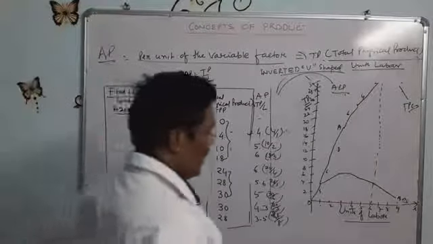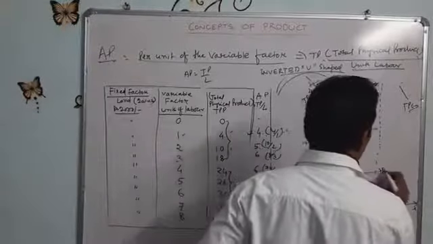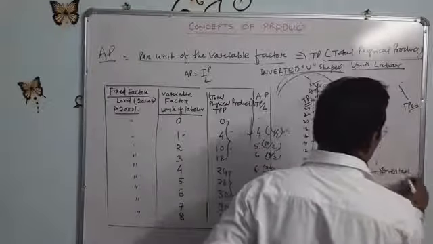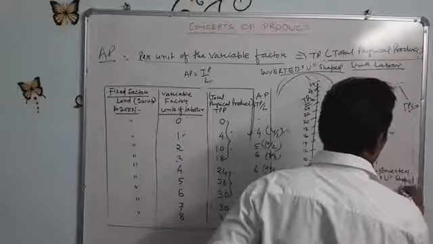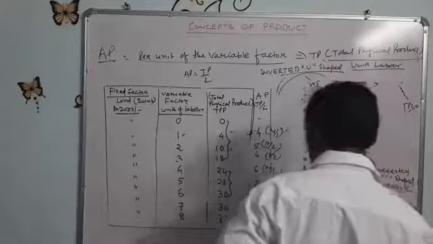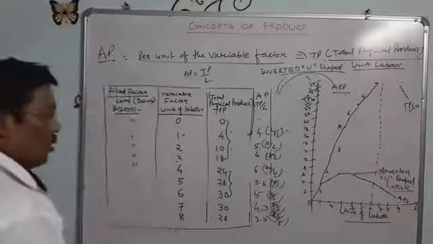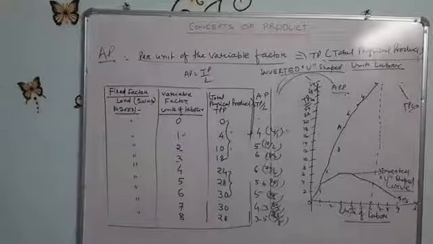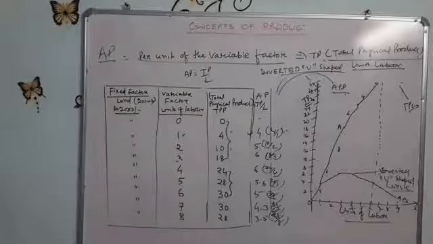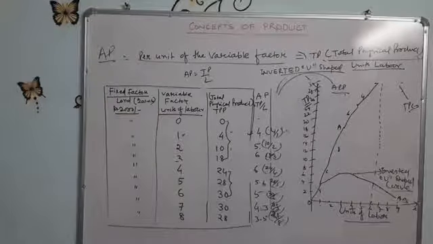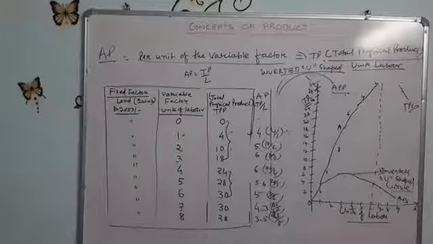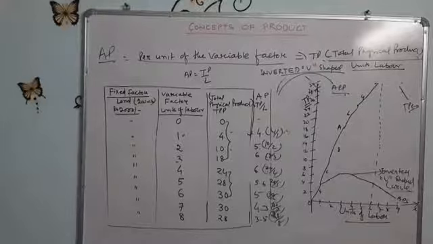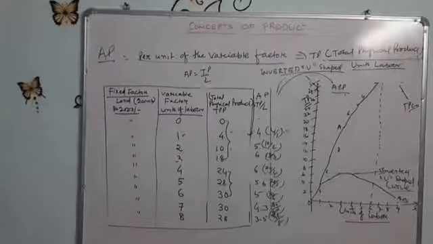This average product curve is called the inverted U-shaped curve. Total product first increases at an increasing rate, then increases at a diminishing rate, then it reaches the maximum, then it starts to decline. But the average product is a reverse U-shaped or inverted U-shaped curve.